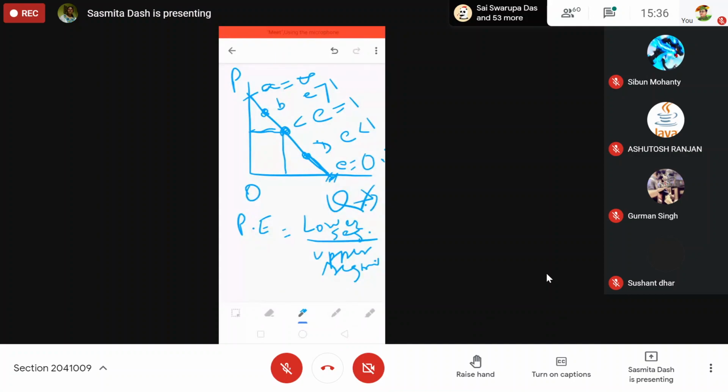So just remember one thing, that price elasticity of demand is not constant on a linear straight line, on a linear segment, but the slope of a line is always constant. So slope and price elasticity are never equal. Slope is always what we are finding. Actually, this is the formula to find price elasticity on a linear demand curve.